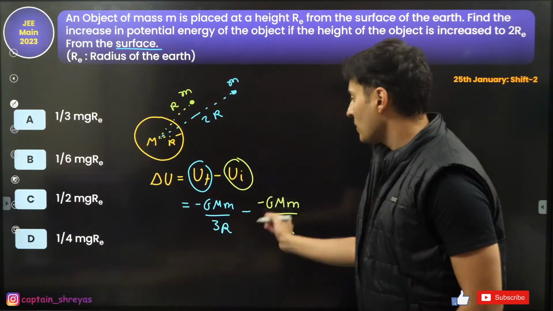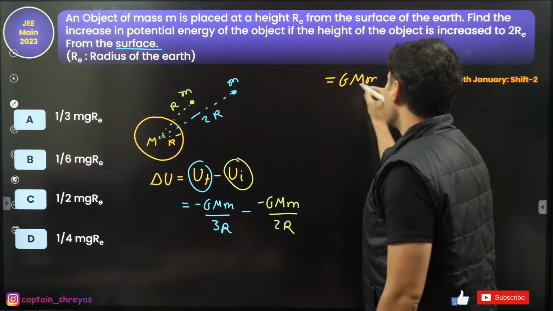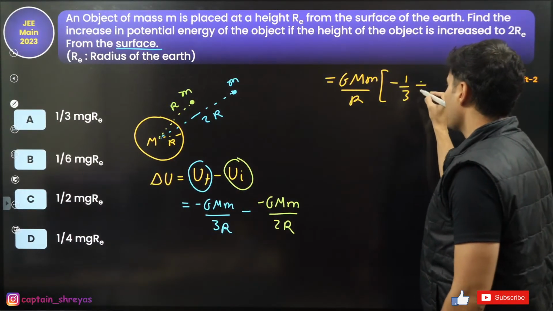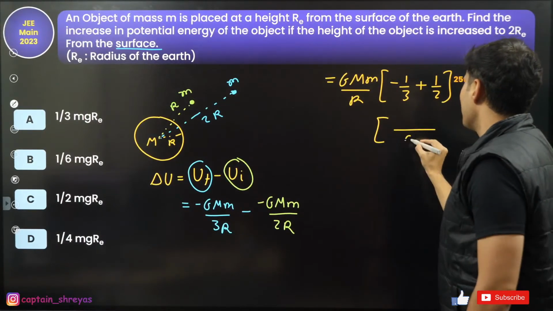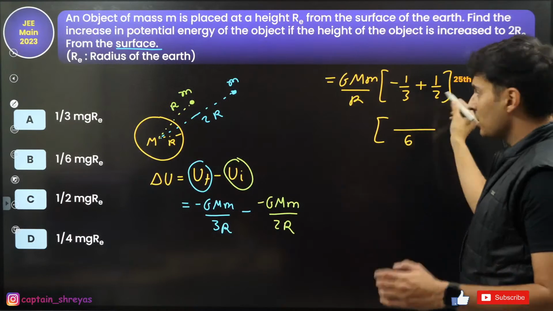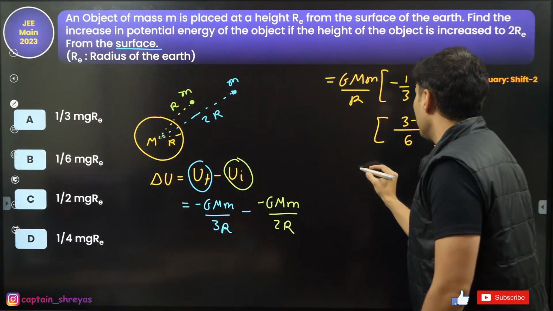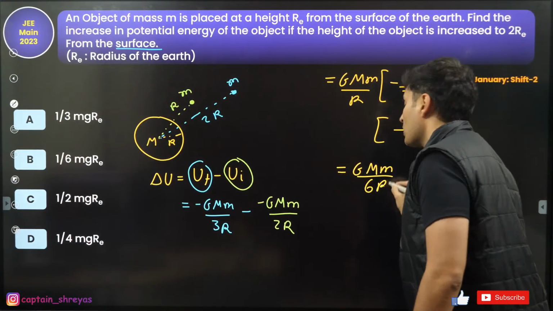Okay, so now rest of it is simple math. What you need to do is take GMm divided by r as common. You will see minus 1 by 3 over here and plus 1 by 2 over here. When you take the LCM, it will be 6. 3 2s are 6, correct? And you're just going to have 3 minus 2 over here. So that is going to give you nothing but GMm by 6 times r.